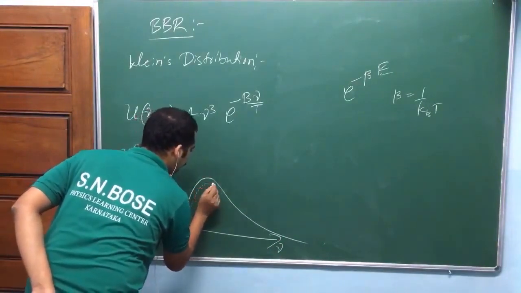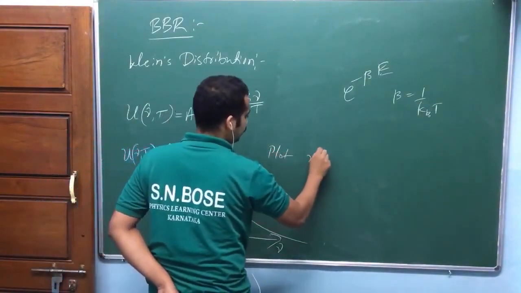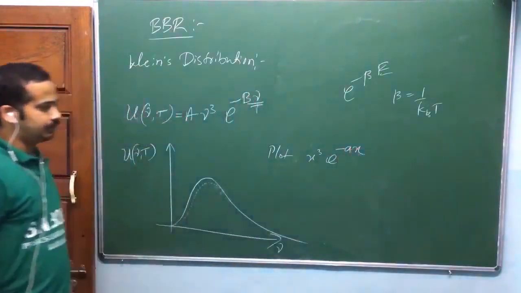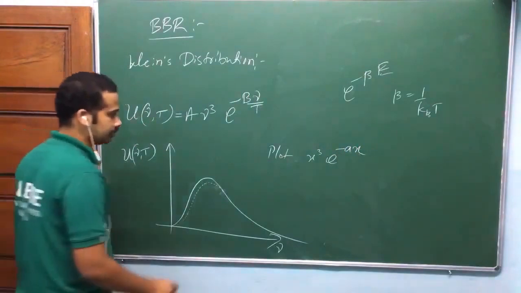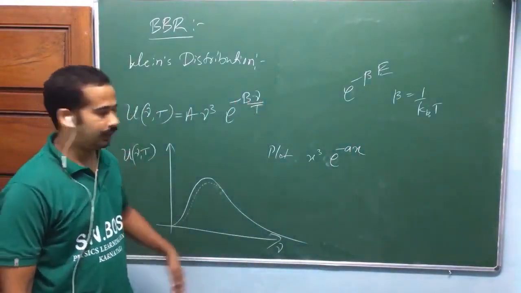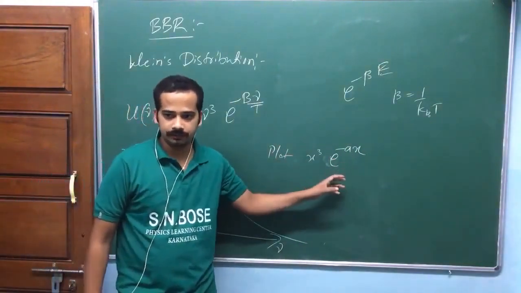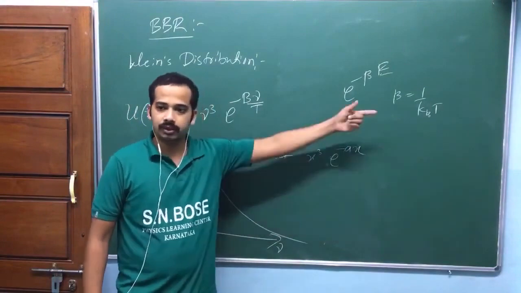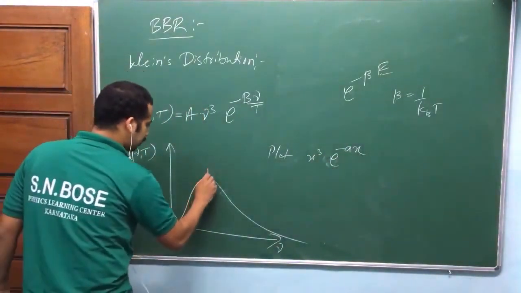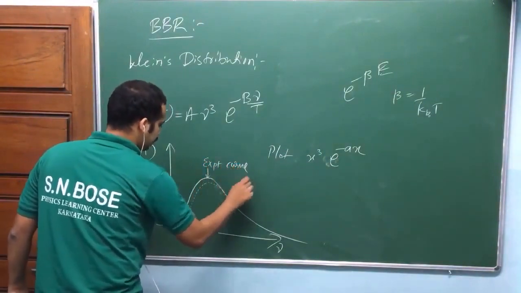One exercise is to plot x cubed times e to the power minus x. Plot this curve and you will understand this. The exponential always dominates. When x equals 0, this is 0. In between you will have some maximum. Later, when x tends to infinity, the exponential dominates, so you get 0 again. So this is the experimental curve, and this is Wien's curve.